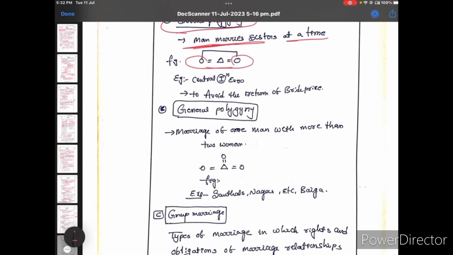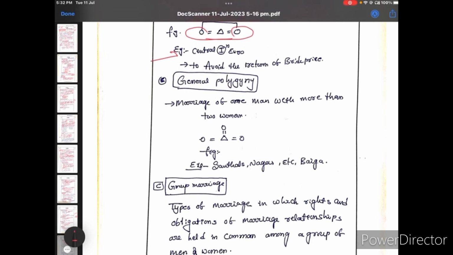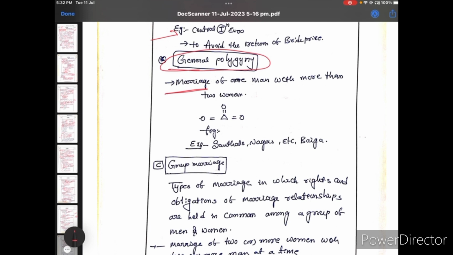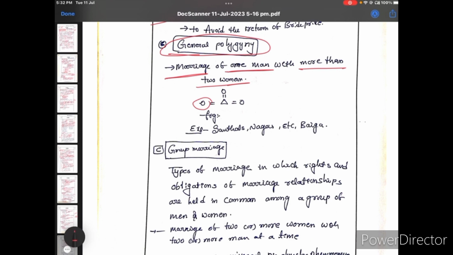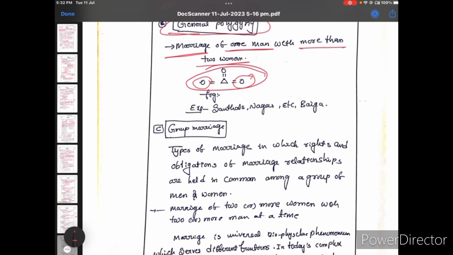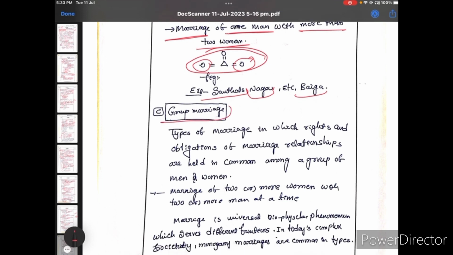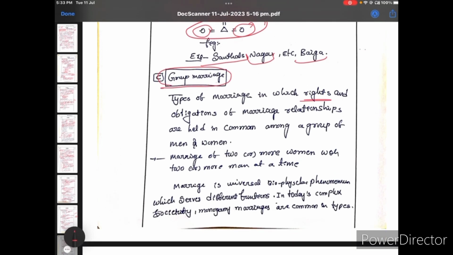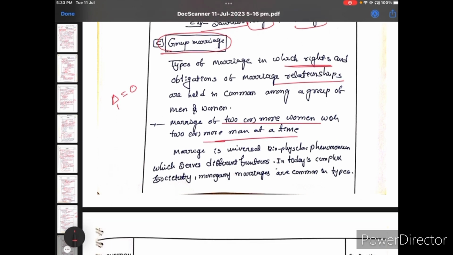It is mostly followed in Central Indo-European societies. Next, general polygyny, where one man marries more than two women, meaning three women or four women, like that. Examples are the Santal, Nagas and Baigas. Next, group marriages. In these types of marriages, the obligations of the marriage relate between women and men, and they can marry more than two people, two or more women with two or more men at a time.